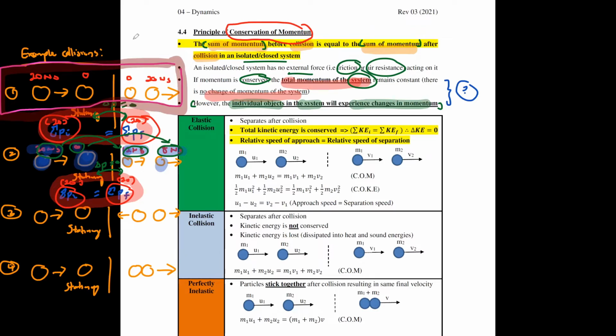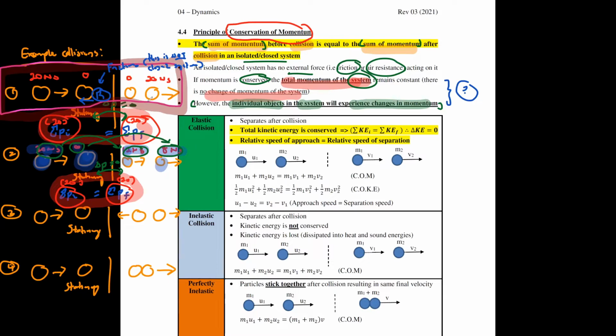But if, say, for example, right now I tell you that there is friction acting when the two objects are colliding, then this is not a closed system. A closed system is only closed when there's no forces acting on the system.